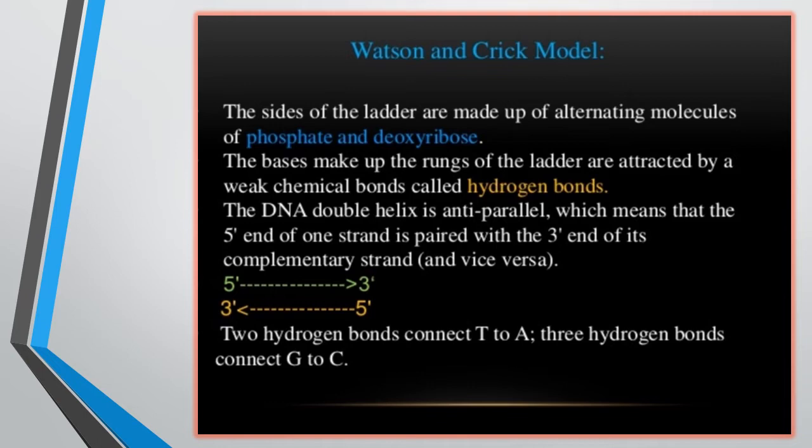The sides of the ladder are made up of deoxyribonucleotides. There are hydrogen bonds present between the DNA strands. The DNA strands are anti-parallel in direction, and both are complementary to each other. There are weak hydrogen bonds present between the nitrogen base pairs.